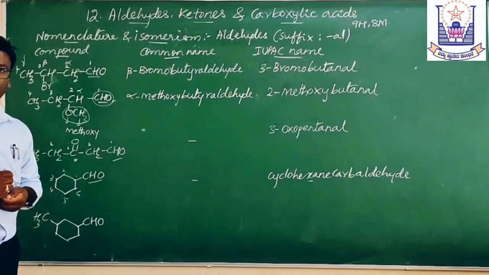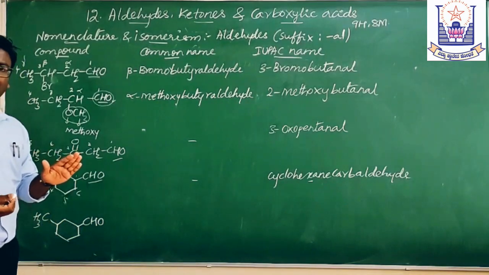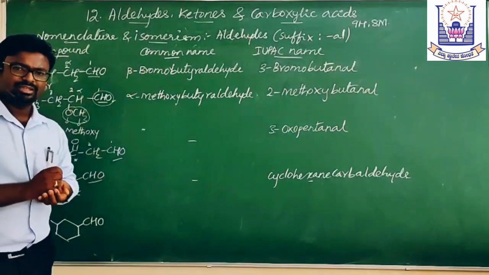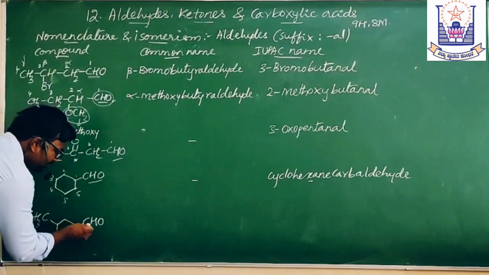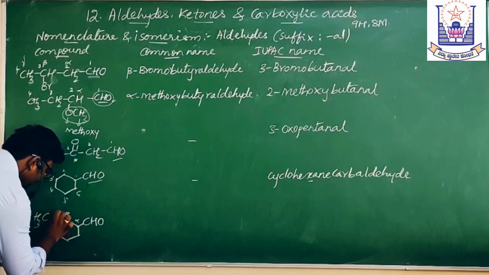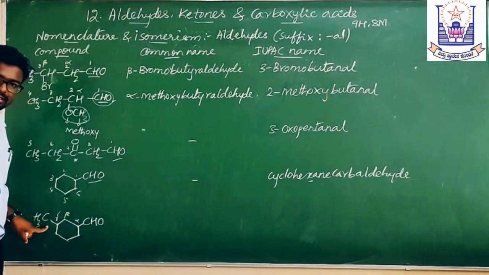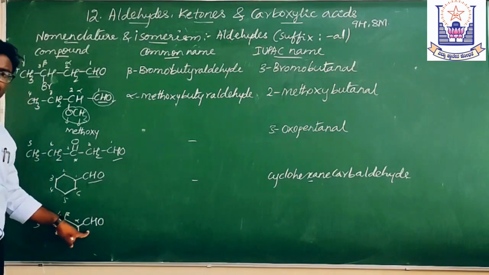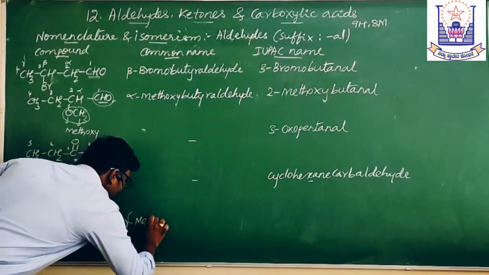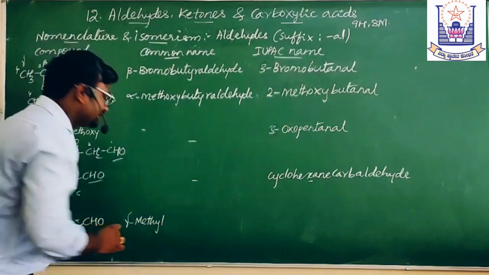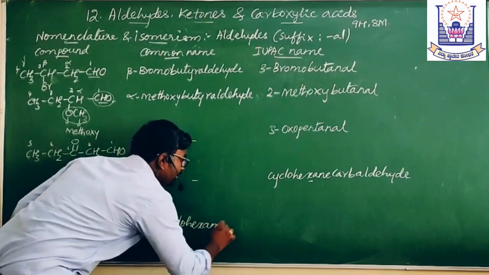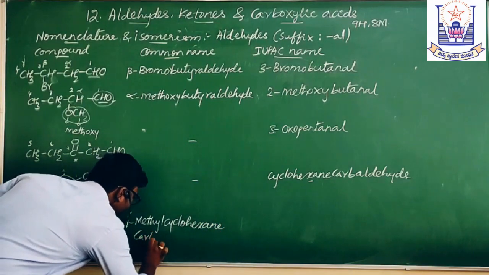If this is the compound, here how do we name this, the common name and IUPAC name? It's very simple. CHO is this one. The functional group containing carbon is this, then alpha, beta, gamma. So it is gamma methyl cyclohexane carbaldehyde. So what is the common name? Gamma methyl cyclohexane carbaldehyde.